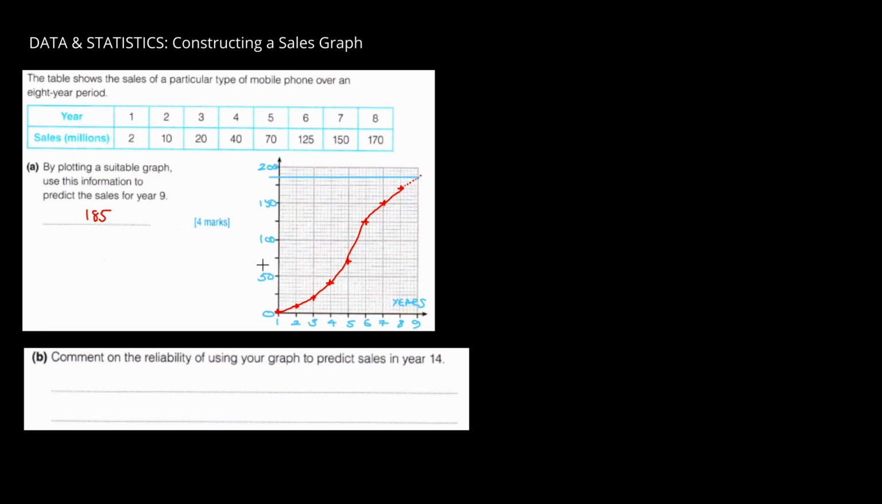So that's part A. Part B, comment on the reliability of your graph to predict sales in year 14. Well, year 14 is 6 years after our last correct statistic. Many things could happen in those 6 years. It's fair enough to probably guess year 9, maybe even year 10 from your last point. But no way will these statistics predict 6 years in the future. So the answer is going to be not reliable for year 14. And that will be the answer.